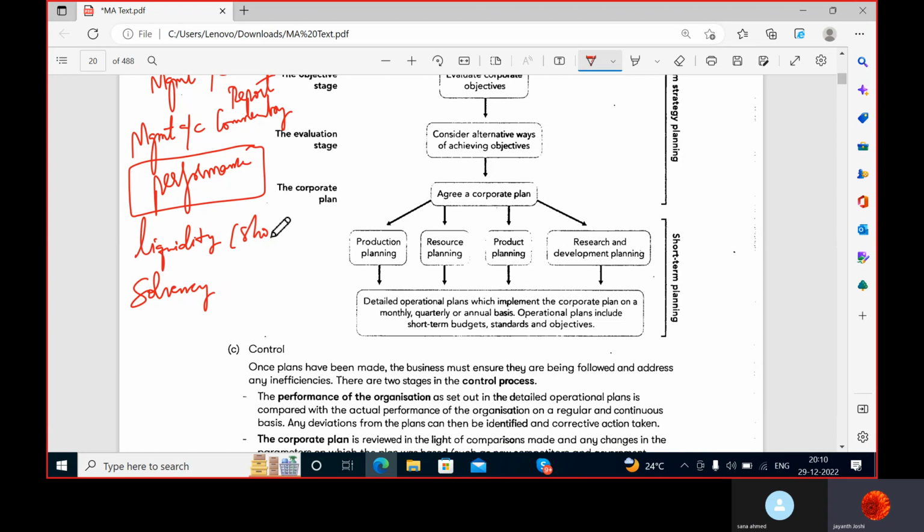Liquidity is all about the short term, whether the company has enough funds to survive, and solvency is whether it has enough funds for fulfilling its long term goals. Then about the company's turnover, like how are the sales of the company. See, why is the management accountant doing all this analysis of the company's financial report and giving his commentary or performance report? Because it is his job and task. Based upon his reports, the future potential investors would decide whether to invest in the company or not.